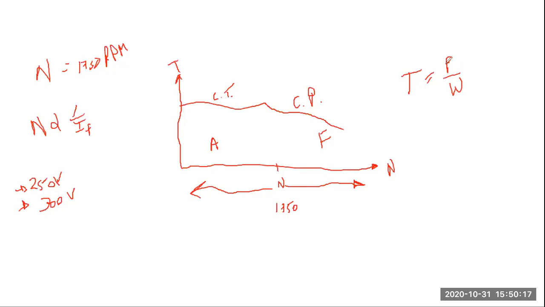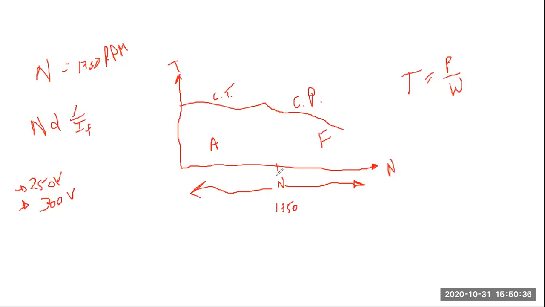So you are not increasing the power, but you are increasing the speed. So P is constant and speed is increasing. What will happen? The torque will reduce. You can see over here, the torque is reducing. So in the constant power zone, your torque is reducing. If you further increase the speed, the torque will further reduce.